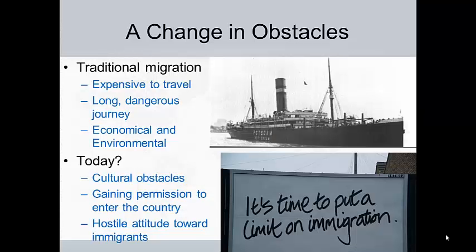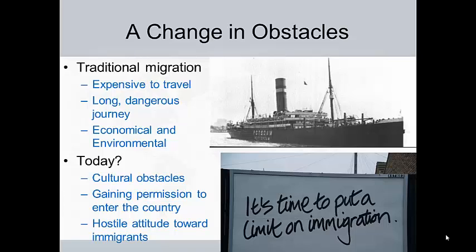What were some of the obstacles that people encountered before the 21st century? Well, this is still even true today, but regardless, let's focus on these. It was expensive to travel, right? Especially coming from somewhere where the economy was not good and somebody didn't have a lot of money. It was very hard for them to get from one point to another point. Obviously, beforehand, the journey was very long and dangerous. Most of the time, if you went overseas, you took a boat. Hopefully you made it there.